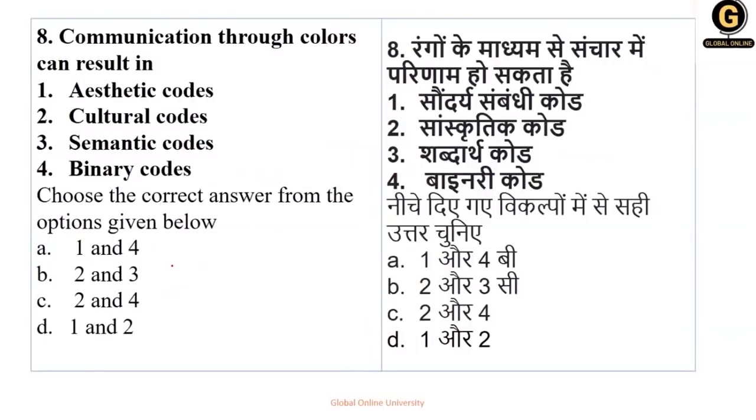Now question number 8 talks about communication through colors can result in. Now communication with the help of colors. So somewhere it tells about what ki wo non-verbal communication hai. Okay, now the options are aesthetic codes, cultural codes, semantic codes, binary codes. Binary codes hoga nahi. Okay, it's not a computer language. Semantic ke logical hai nahi. When it comes about colors, it talks about what? Appreciation. It talks about beliefs. It talks about values. So definitely it is option number 1 and option number 2. So if you see the right answer for this question is your option number B.